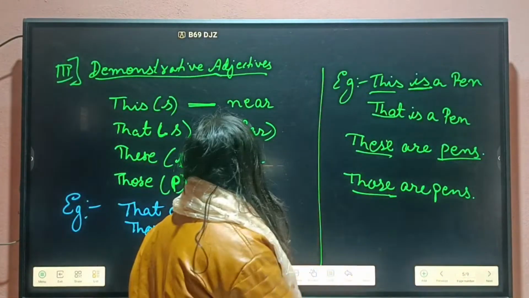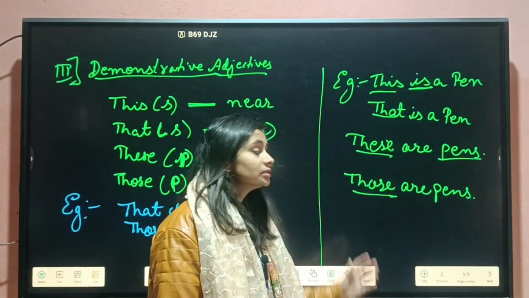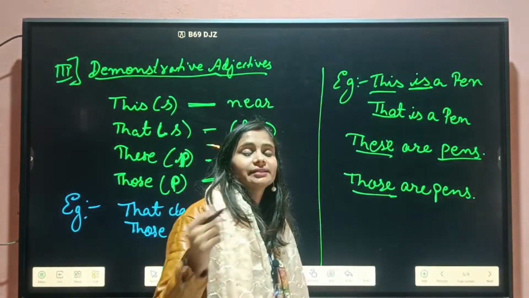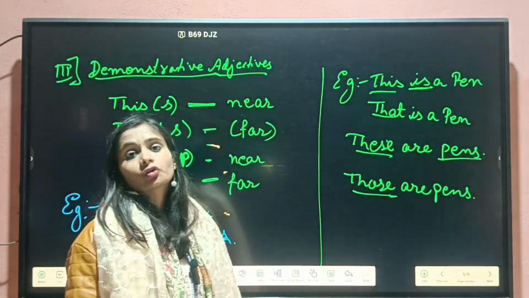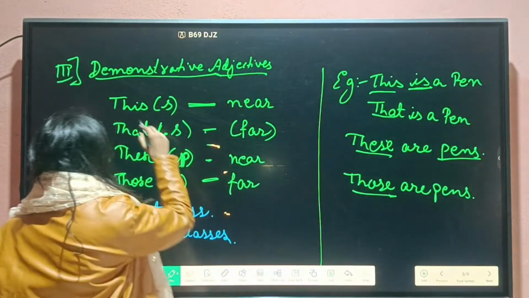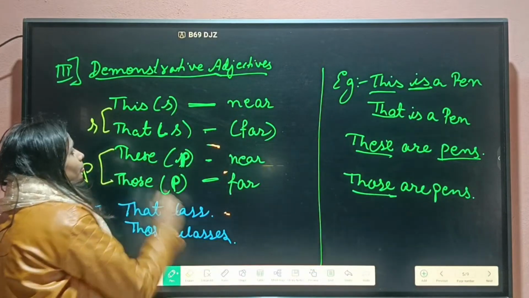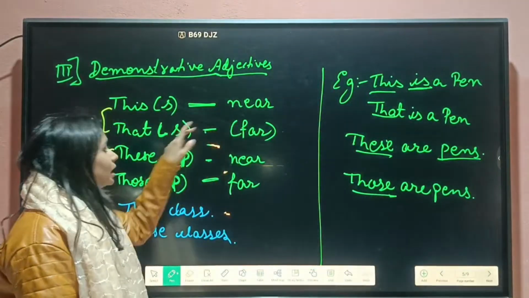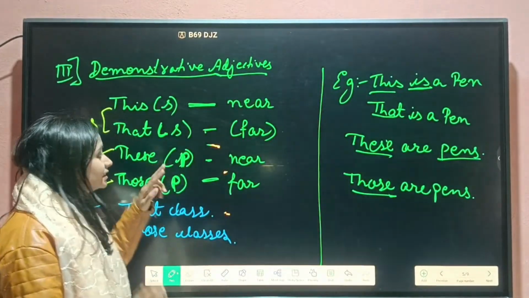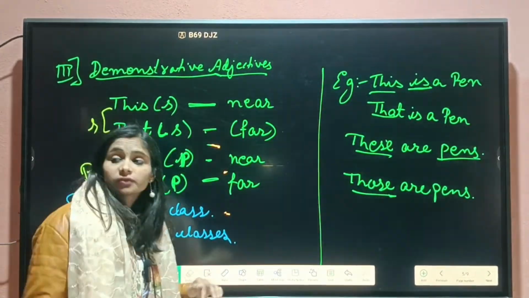Then we have discussed demonstrative adjective, that is having only 4 types: this, that, these, those. And we should only know the meaning that this and that is used for singular, these and those are used for plural. But this is used for near, that is used for far, these used for near, and those used for far.